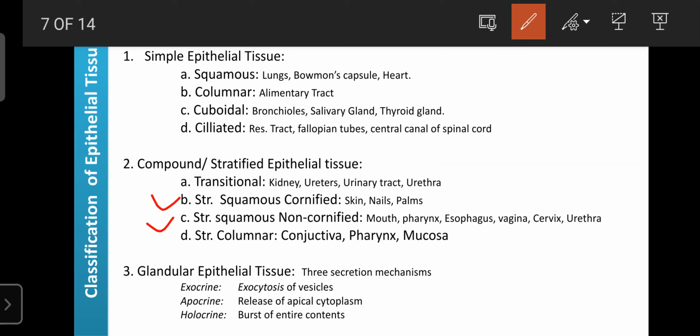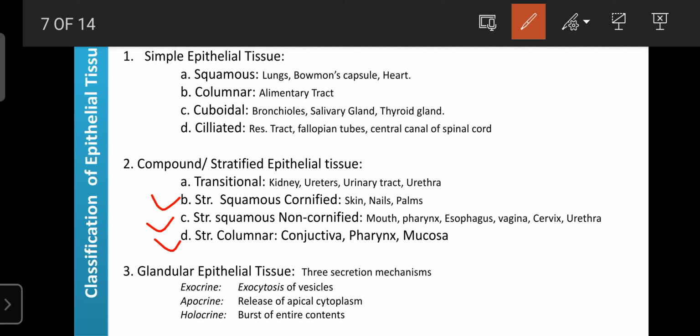So next one is the stratified columnar epithelial tissue. They are mainly found in the conjunctiva, pharynx, as well as the mucus. They play an important role in the protection or framework of the underlying organs.